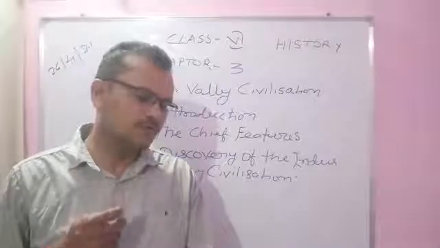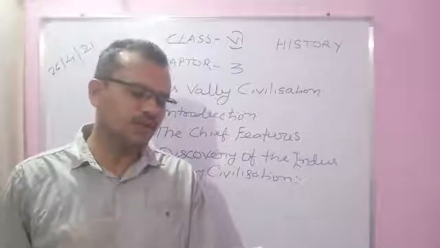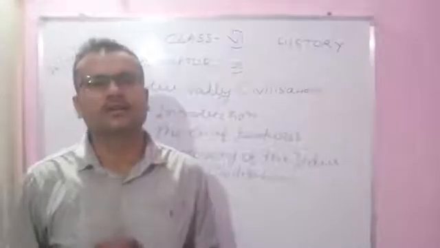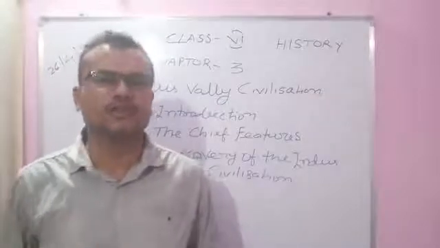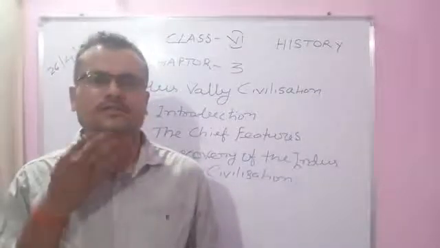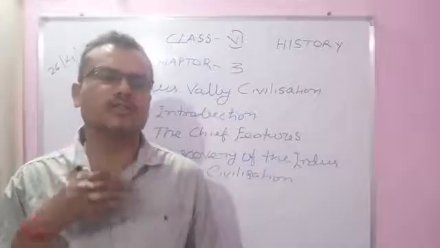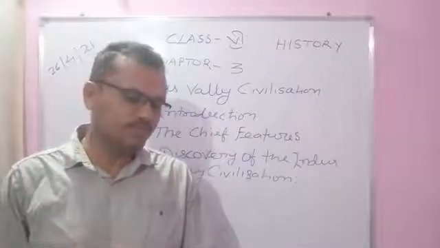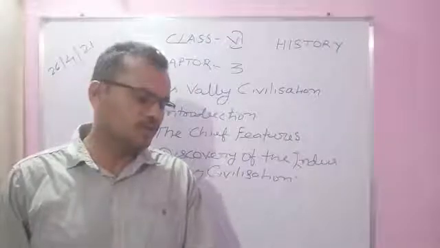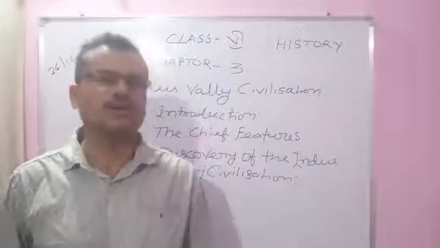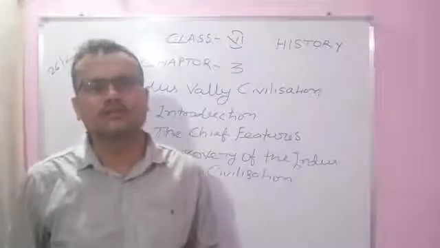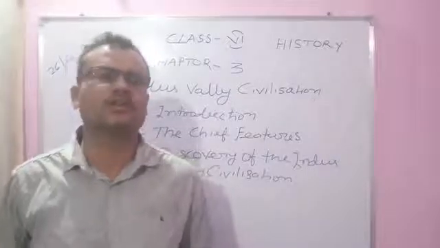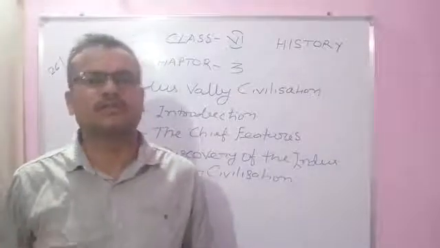Flood water was used to irrigate fields in the dry season. When the rainy season was over, they used the flood water to irrigate their farms. Rivers also provided humans with an additional source of food at that time, that was fish.